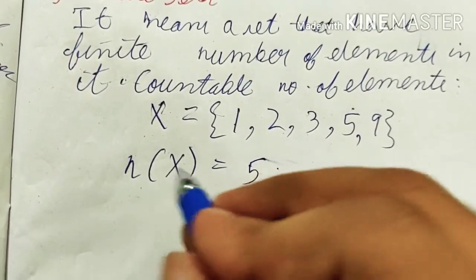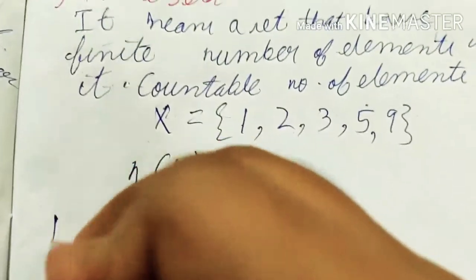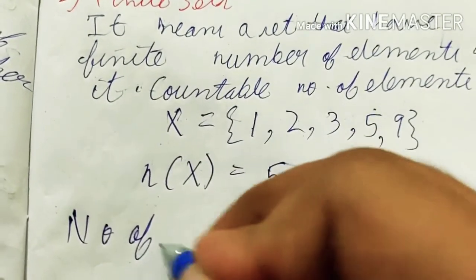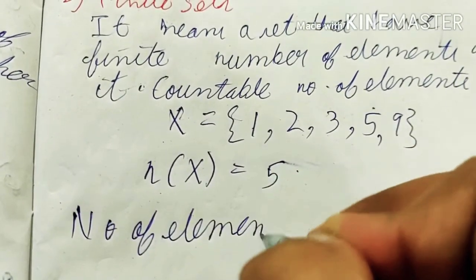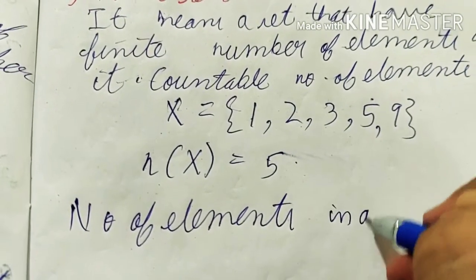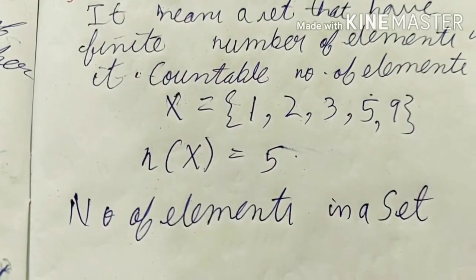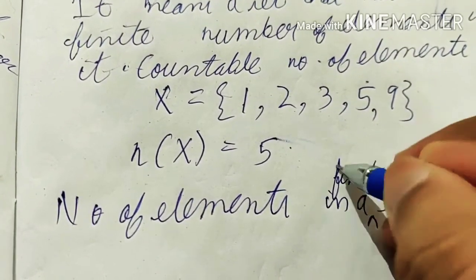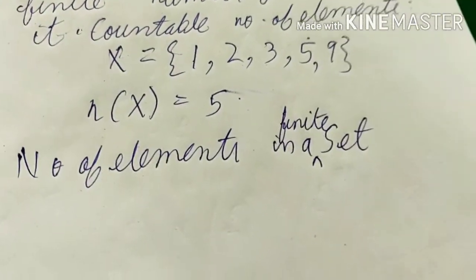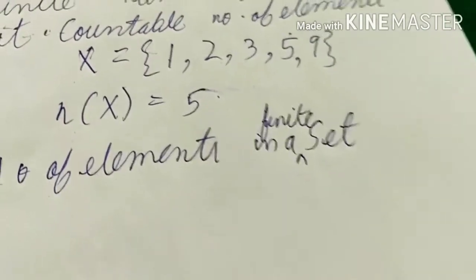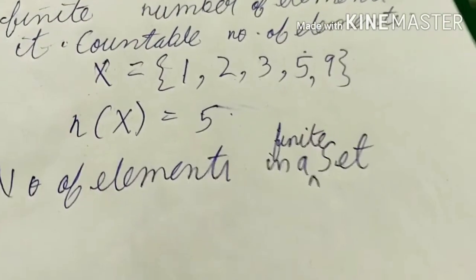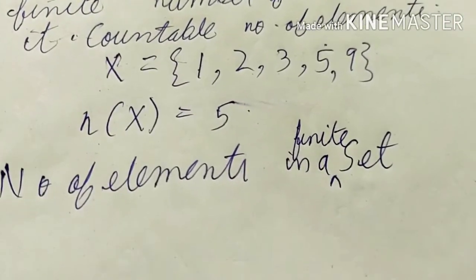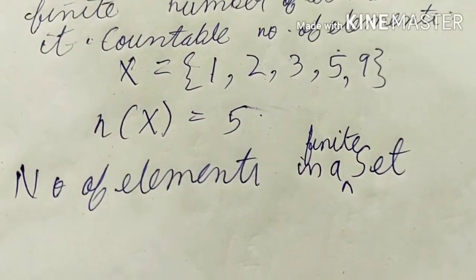This is the number of elements in a finite set. Why finite set? Because a finite set is a set in which we can count the number of elements, so it should have a finite number of elements.